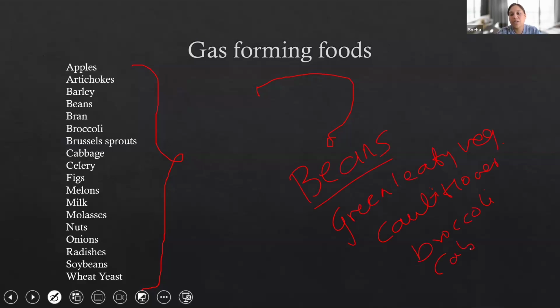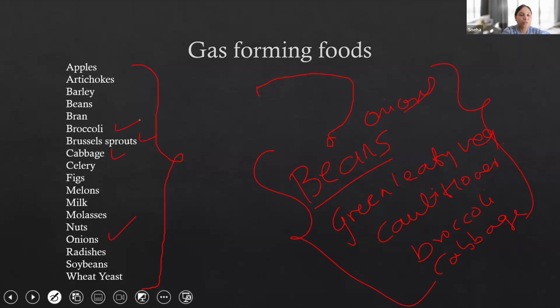Cauliflower, broccoli, cabbage, they look kind of same, right? So these all are gas forming. You might also have heard of onions. So if you know these food items which are most common and cause gas, then other options are kind of easy, or maybe you can remember from this list: there is onion, there is cabbage, and Brussels sprouts look same like cabbage, but they are tiny.